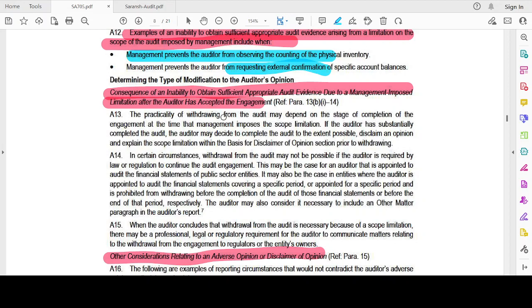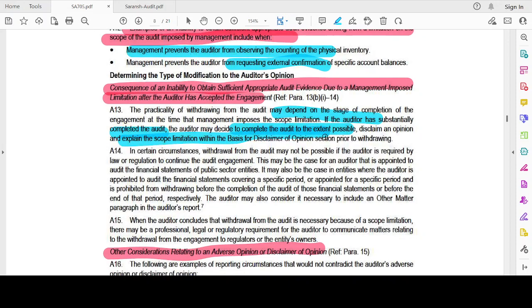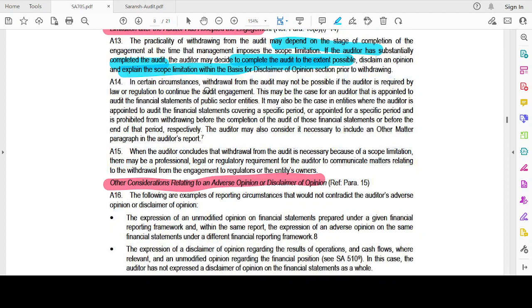The practicality of withdrawing from the audit may depend on the stage of completion. Okay, if the auditor has substantially completed the audit, the auditor may decide to complete the audit to the extent possible, disclaim an opinion, and explain the scope limitation in the basis for disclaimer of opinion prior to withdrawing. Because in some cases, withdrawal from the audit may not be possible if the auditor is required by law or regulation to continue the audit engagement.